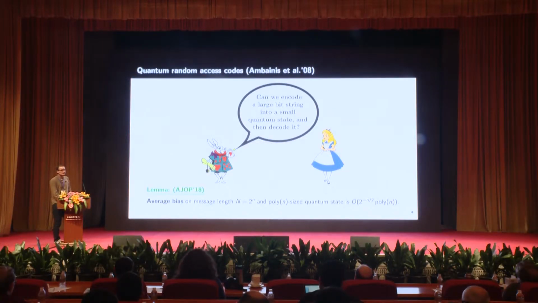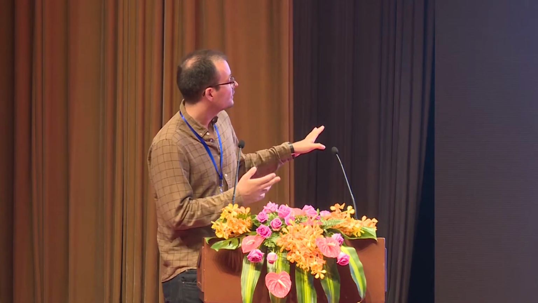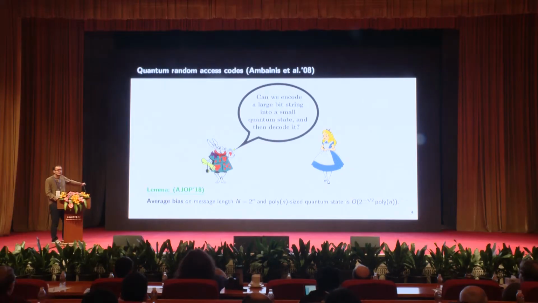You know, after all, qubits have this exponential power of storing all these amplitudes. Maybe it's possible to actually decode all this information in a small state. Okay, but bad news for Alice and the rabbit. So it turns out that this is not a feasible way of communicating. Suppose that the message length is exponential and the quantum state is only of polynomial size. And then we can consider the average bias in decoding, say, a random bit of this message. And we can show that the average bias of decoding a random bit is actually negligible. So the advantage in doing this is ultimately infeasible once you increase the message length.